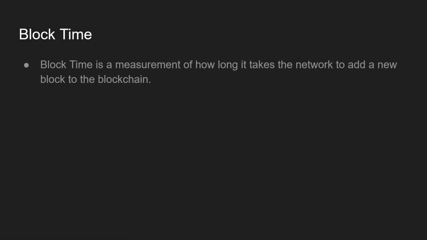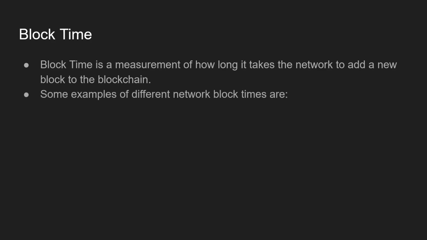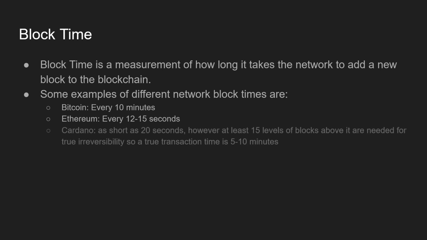Next up, we'll take a look at block time. So block time is a measurement of how long it takes the network to add a new block to the blockchain. Some examples of different network block times are Bitcoin, typically about every 10 minutes. Ethereum, we see about every 12 to 15 seconds a new block is added.